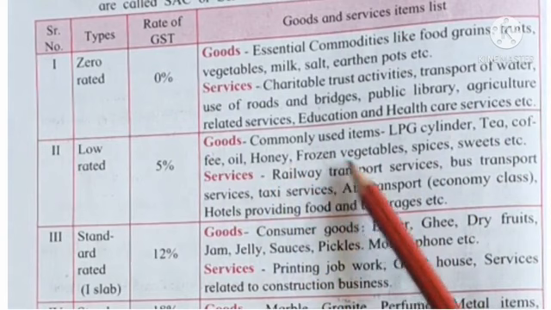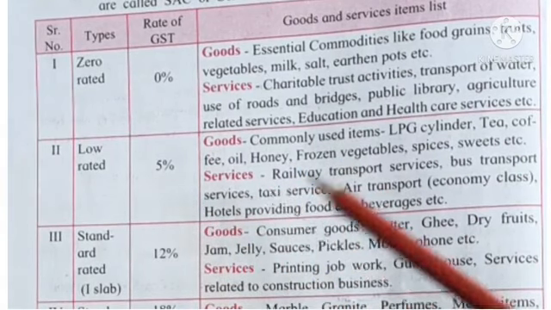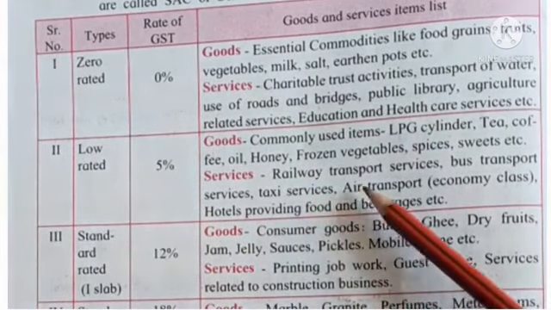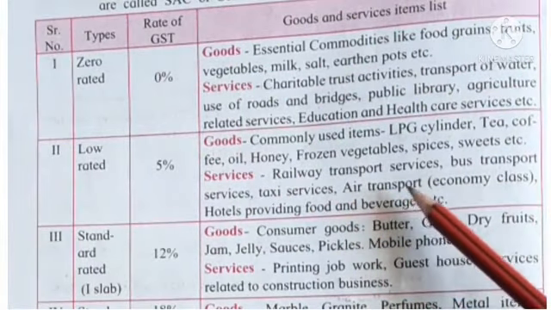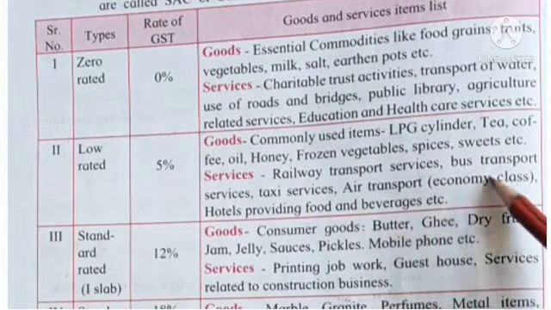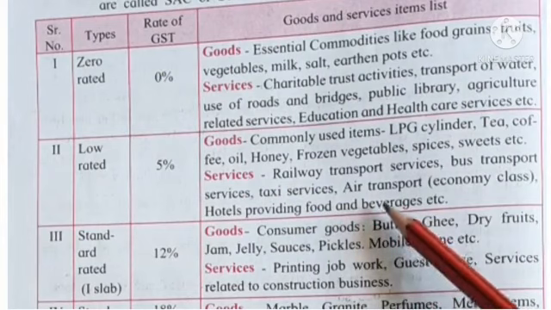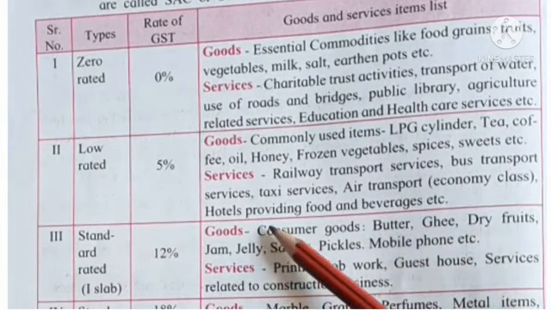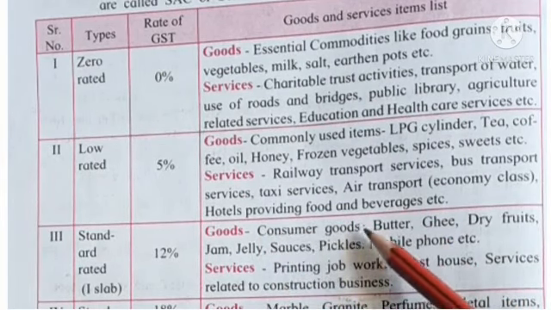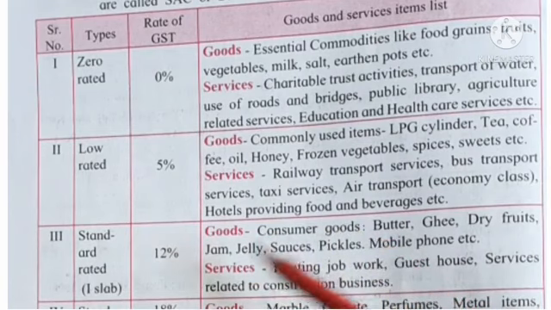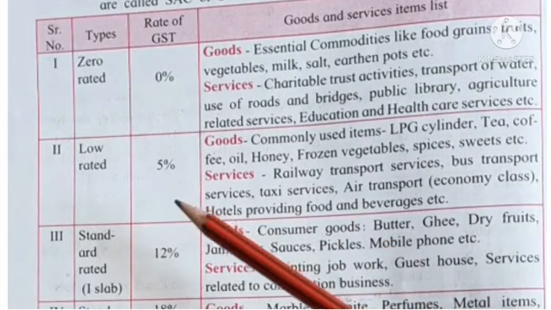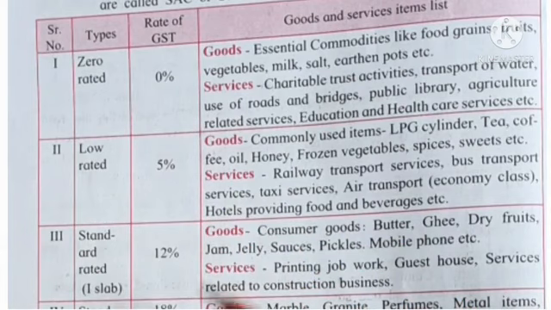These goods have GST rate 5%. And services: railway transport service, bus transport service, taxi service, air transport, hotel providing foods, etc. are the services which have rate of GST 5%.